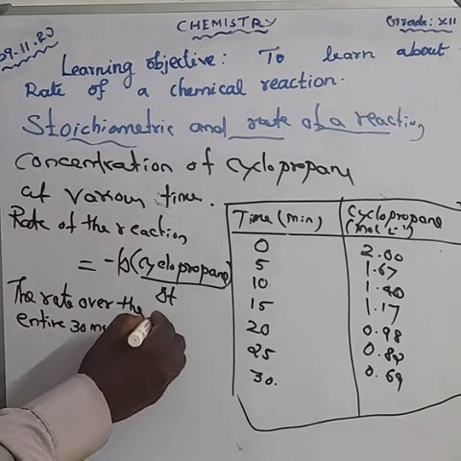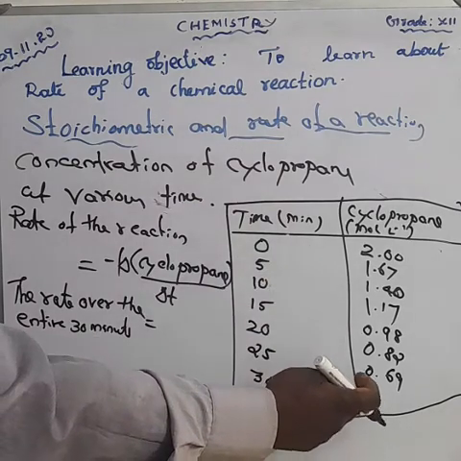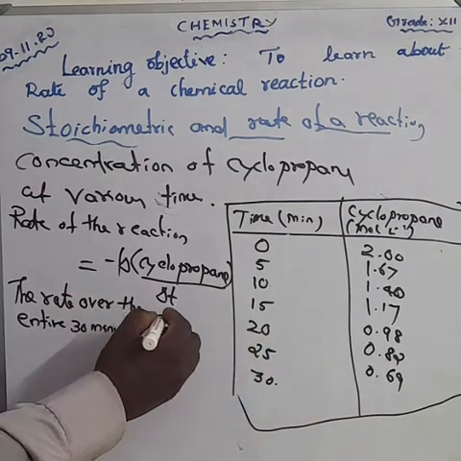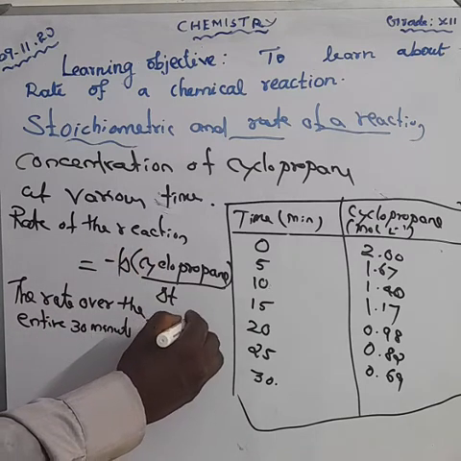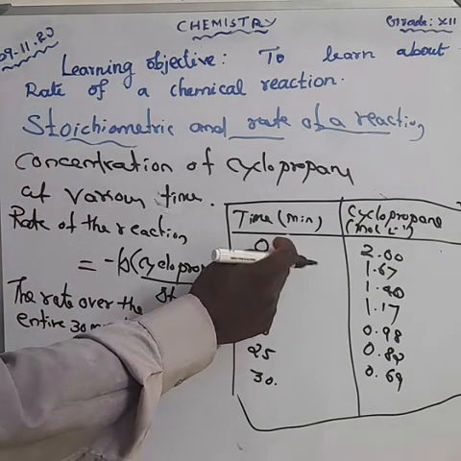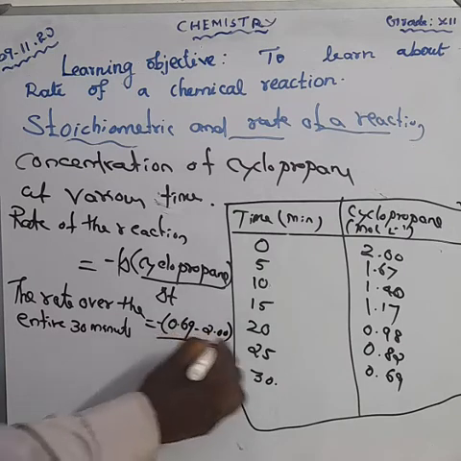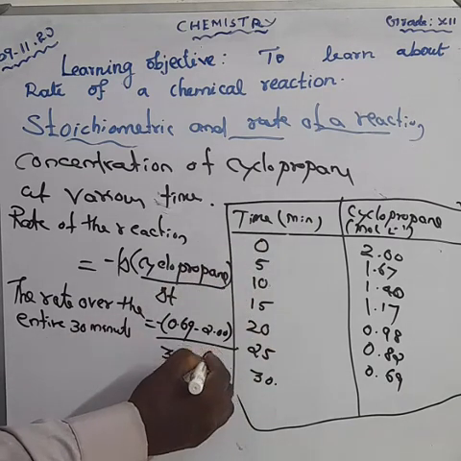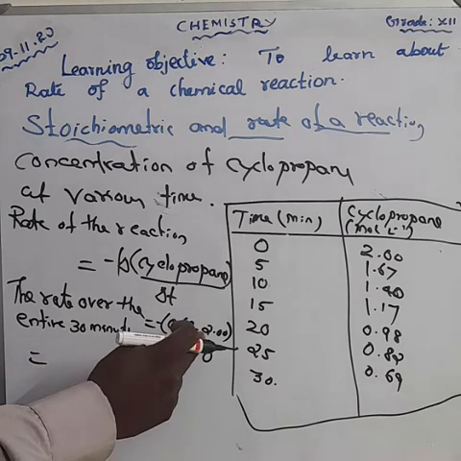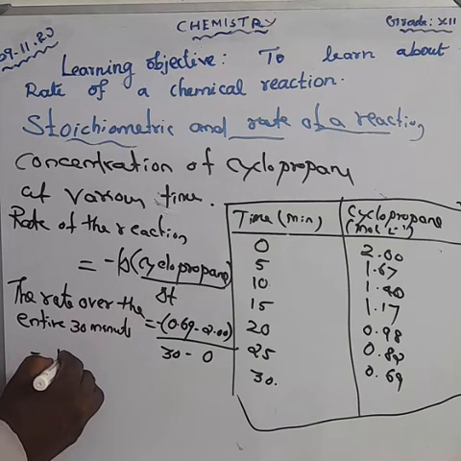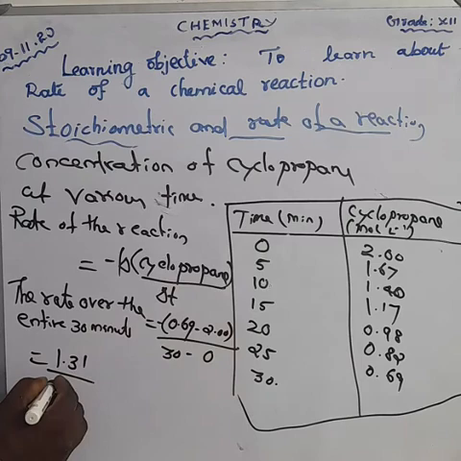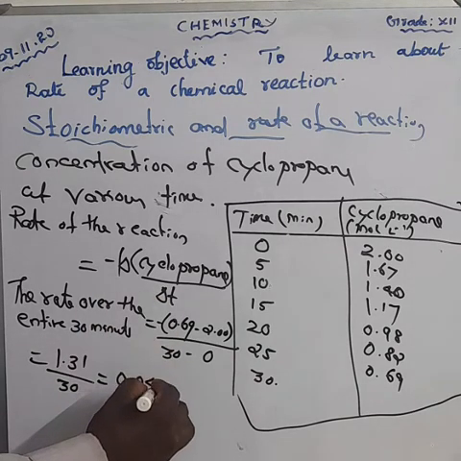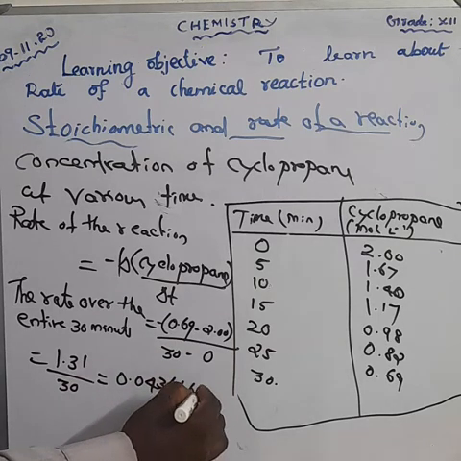The value at the end of the full 30 minutes is 0.69. So it is minus (0.69 minus 2), since the initial value is 2, divided by the time interval, final value 30 minus 0, which is 30. 2 minus 0.69 is 1.31, divided by 30, which is approximately 0.0436.